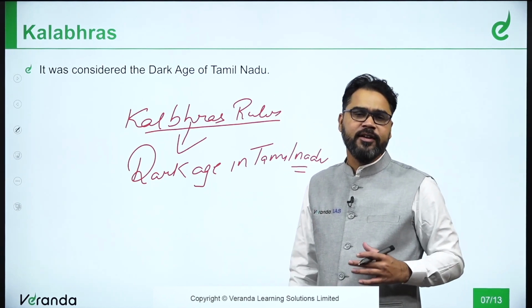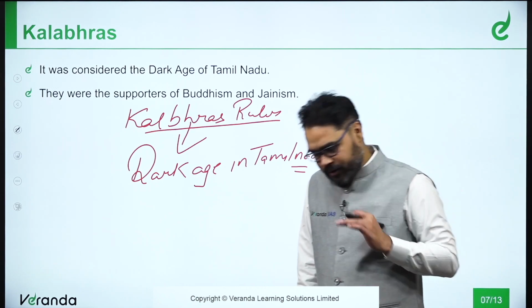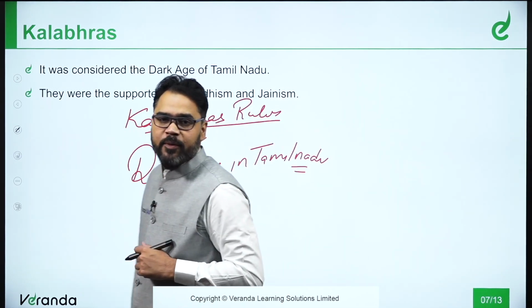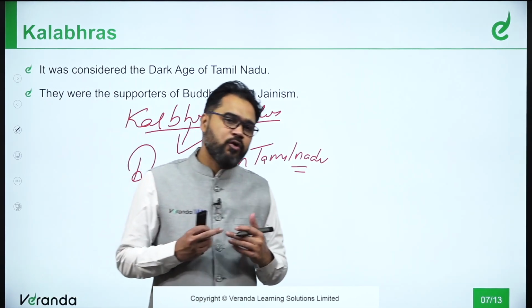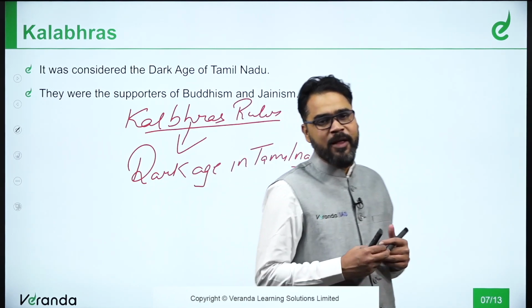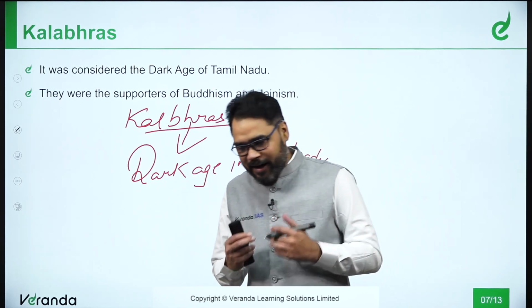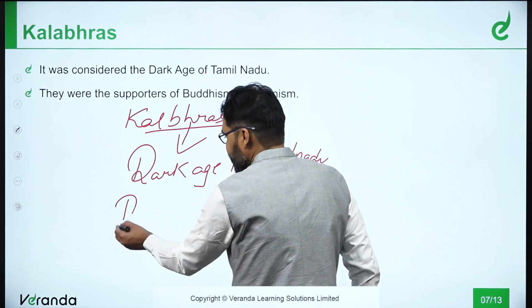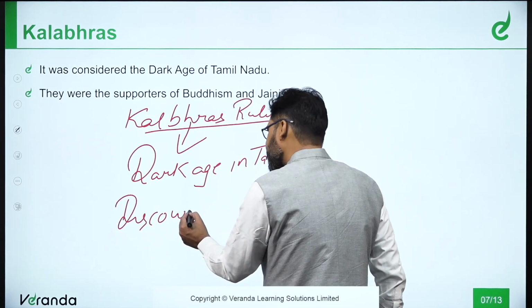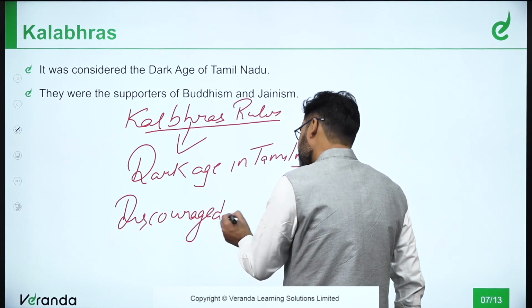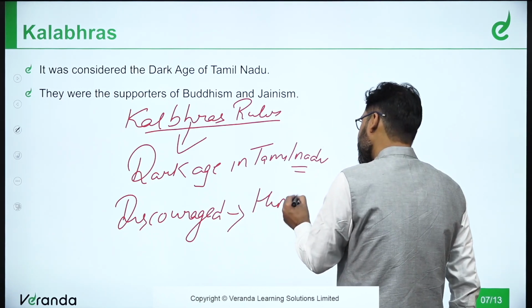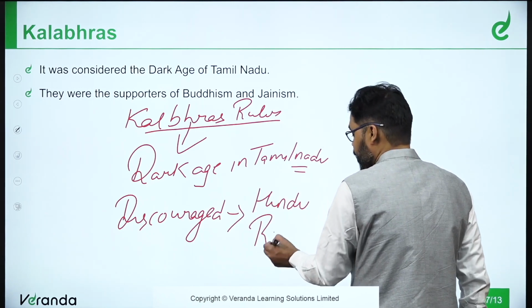The rulers here were followers of Buddhism and Jainism, and they prominently disliked, or discouraged, the Hindu rituals.